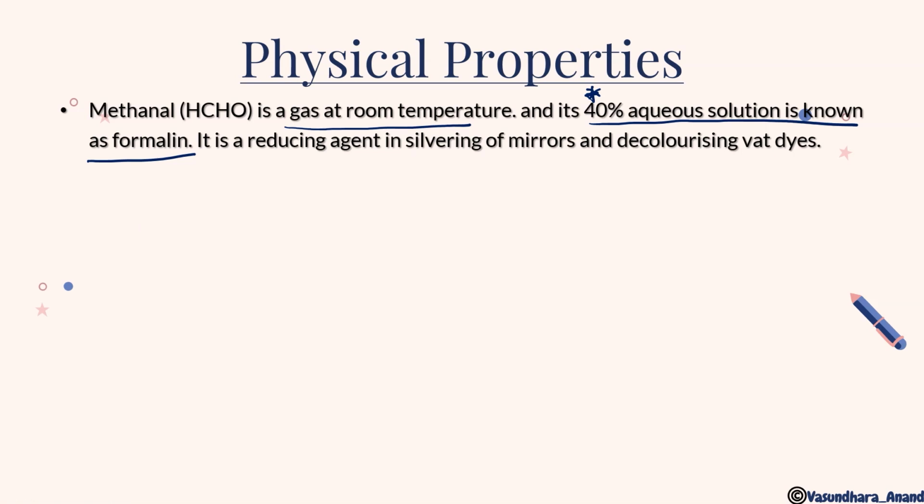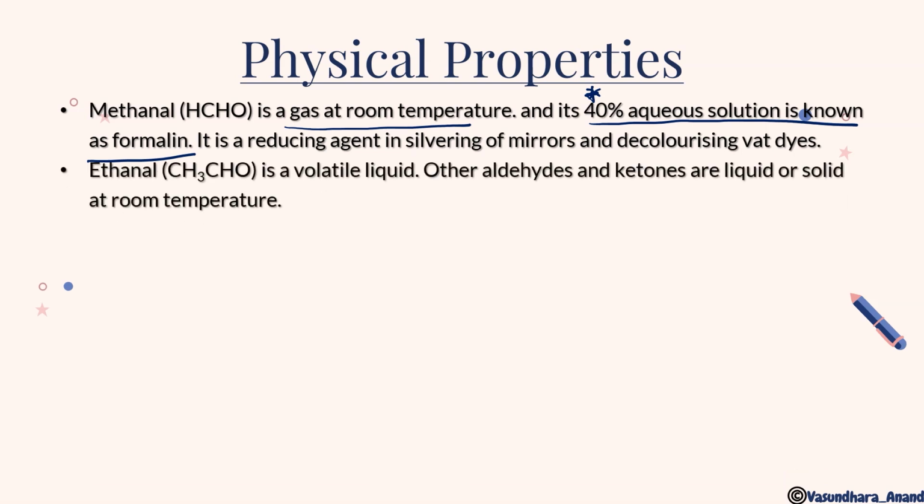Even you have seen in the biology lab, the chemical in which the specimens are kept is formalin. Okay, it is a reducing agent. I am talking about formaldehyde. It is a reducing agent and used in silvering of mirrors and decolorizing wet dyes. The dyes can be decolorized using it, and silvering of mirror means the silver coating that is done behind the mirror. So formaldehyde is used.